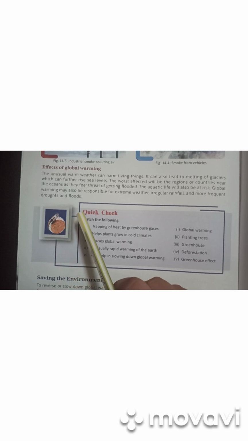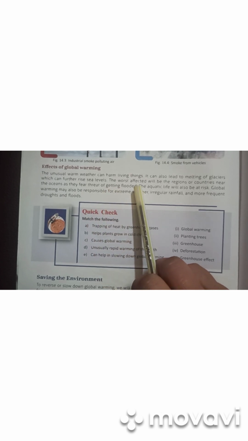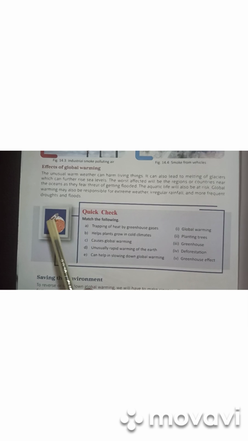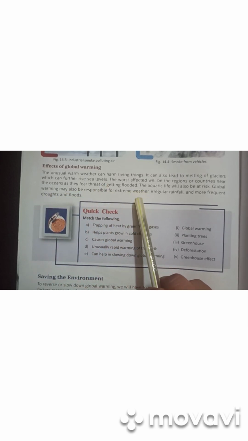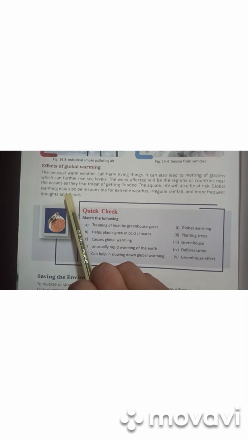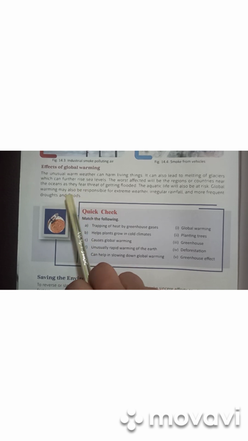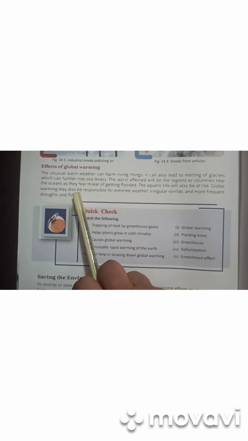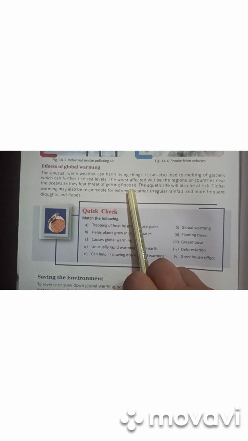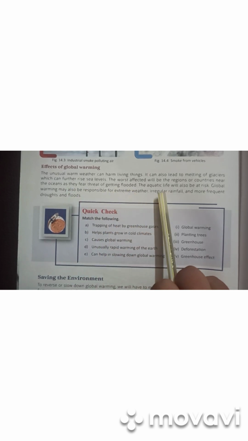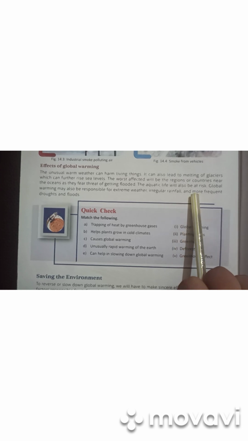Now, what are the effects of global warming? When the temperature of the earth increases day by day, then it harms the weather conditions, which harms the living things also. What happens by this effect? The melting of glaciers takes place, which increases the sea levels, and the regions or countries near the oceans are worst affected, as they fear the threat of getting flooded. When the glaciers melt down, they increase the level of the water in the seas, then the floods come in the nearby or in the coastal areas. The aquatic life will also be in great danger.